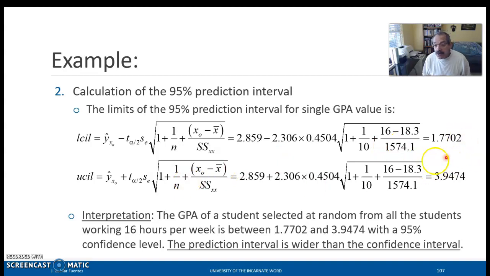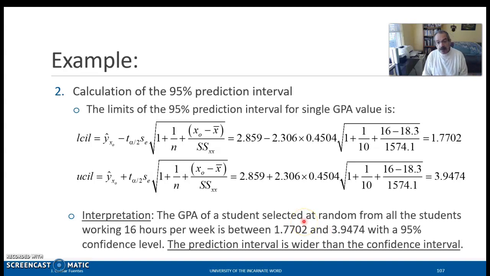All right, how do we interpret this prediction interval? We say the GPA of a student selected at random from all the students working 16 hours per week would be between 1.7702 and 3.9474 with a 95% confidence level. And you can see that this interval is wider because there is more uncertainty about predicting the GPA of a single student. But now that student can use this information and decide whether or not he or she wants to work more hours per week.